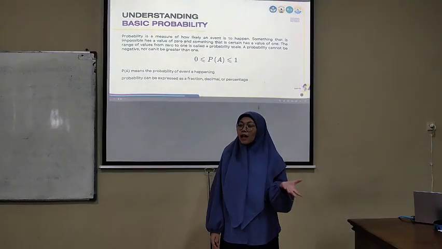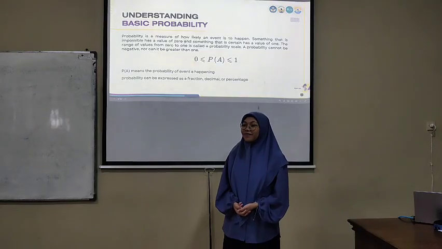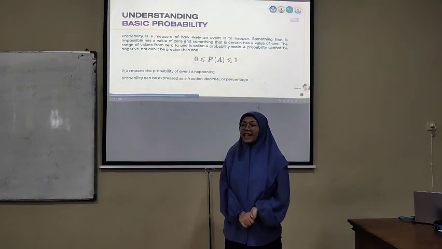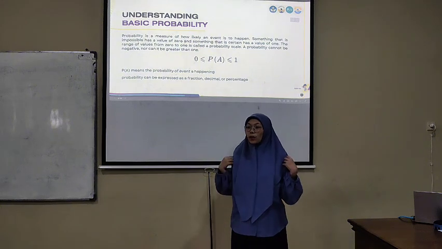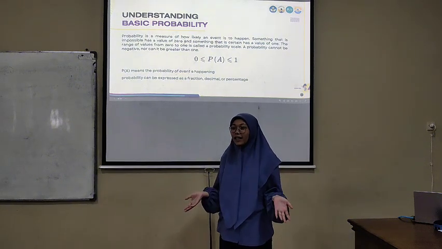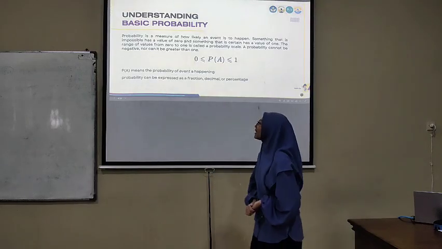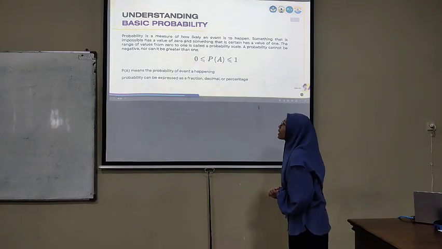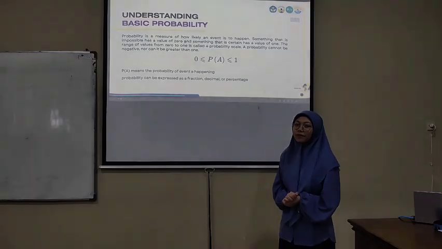Now let's check your understanding. If the sun rises tomorrow, is it certain or possible? Exactly. How about a person suddenly growing wings and flying? Impossible. Correct. Probability can be expressed as a fraction, decimal, or percentage.